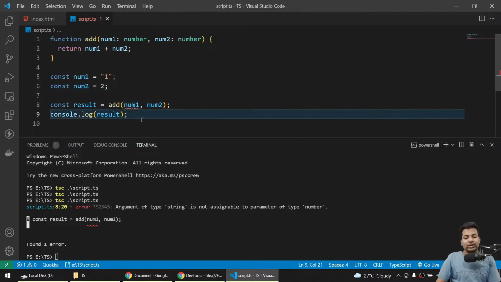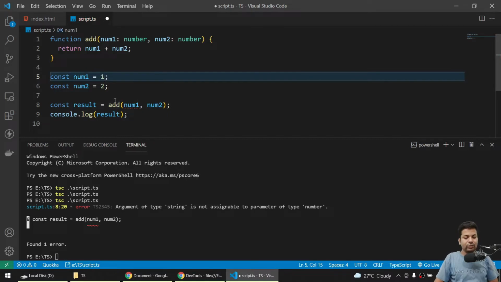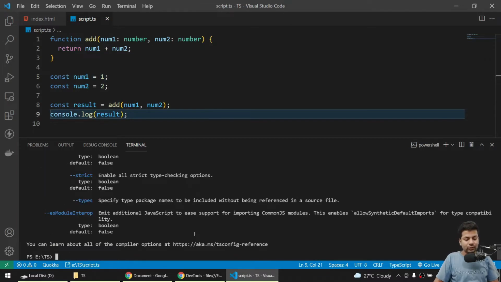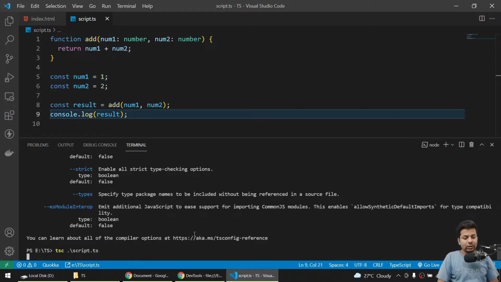So while writing you can know where you're getting an error, instead of compiling and then going to the browser to check. Okay, I'll change it back to number. Now I compile, I have to save it, and everything's fine and there is no error.